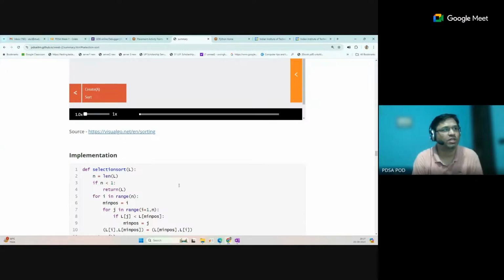But you can do this course with any language. Maybe some data structure will be changed. So instead of list, you will use some array in Java or C, C++. Some data structure will be changed, some programming style will be changed, but otherwise the concept will remain the same. Each algorithm concept will remain the same. Only the implementation type will change.